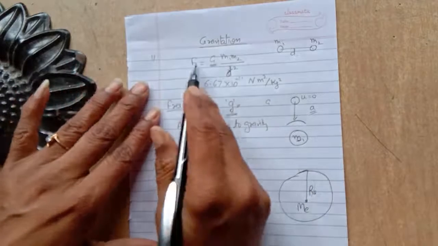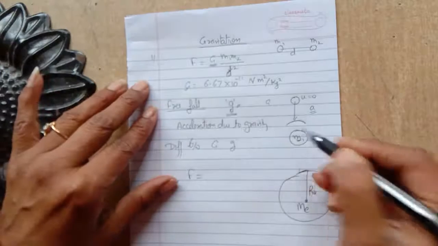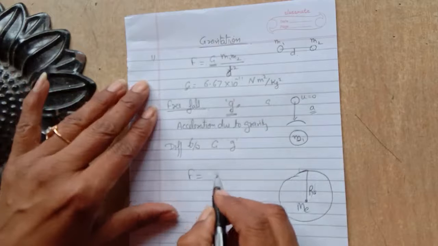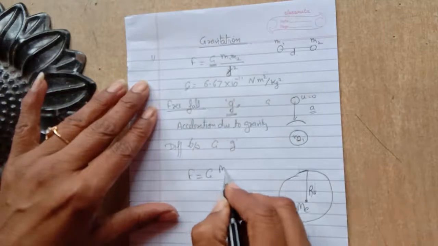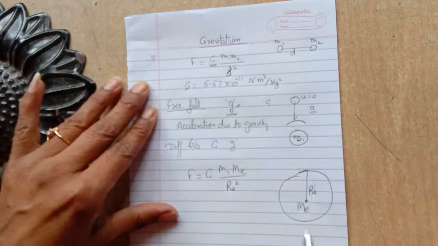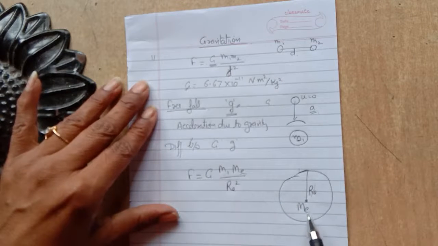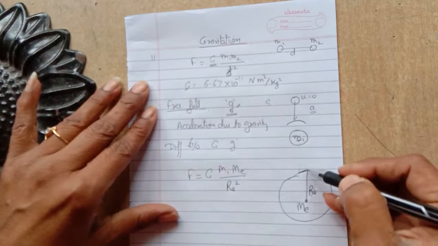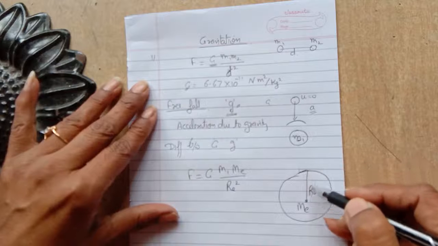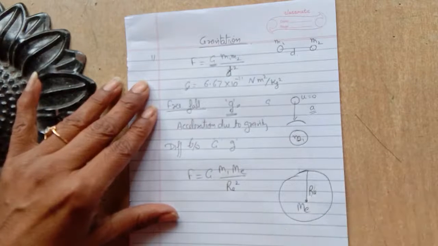So according to this formula, the force F acting between the object and the earth is G m1 Me upon Re square. It should be very clear that m1 is the mass of the object, Me is the mass of the earth, and Re is the radius of the earth. Since the distance between the object and the surface of the earth is negligible as compared to the radius of the earth, we are taking the distance of the object from the earth as Re.